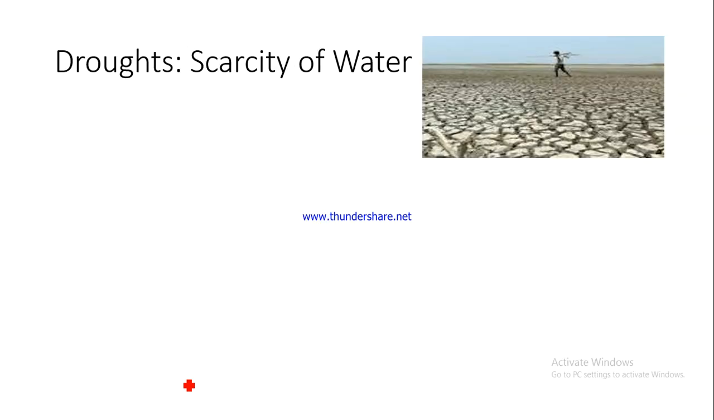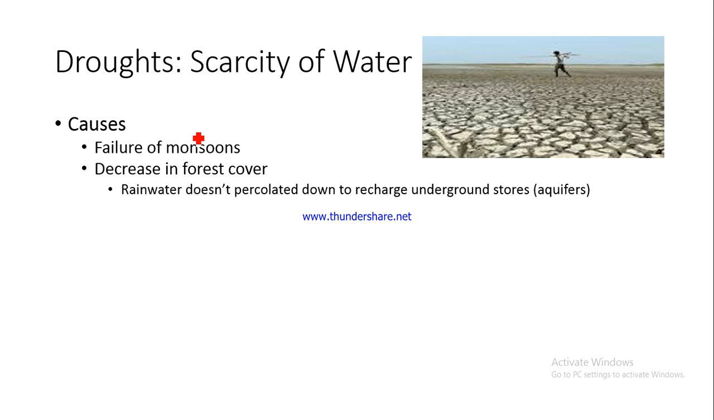Now let us talk about the other extreme, which is the scarcity of water. The cause for droughts in India is failure of monsoon, because you know that most of our cultivation is still dependent on rainfall. Most of our cultivation is still rain fed, and if the monsoons fail, there are chances of droughts. Again, the decrease in forest cover can also cause droughts. How? See, this is the mechanism. The forest cover is not there.